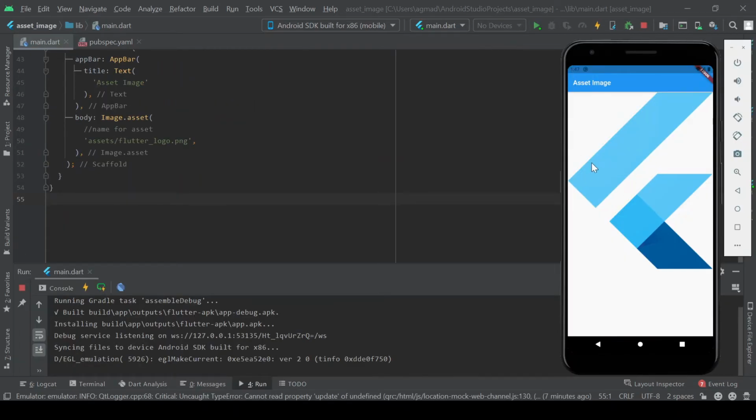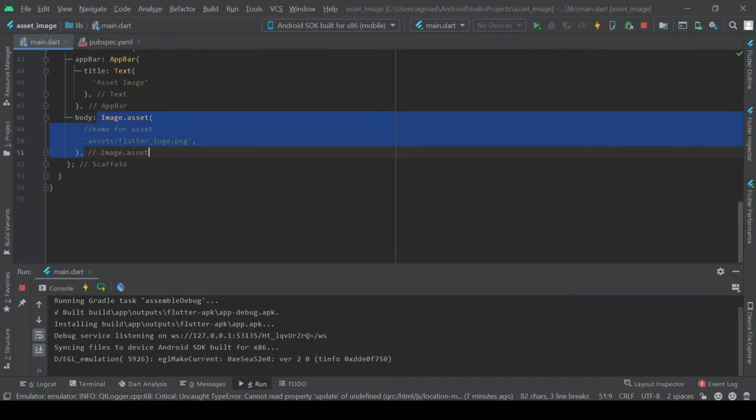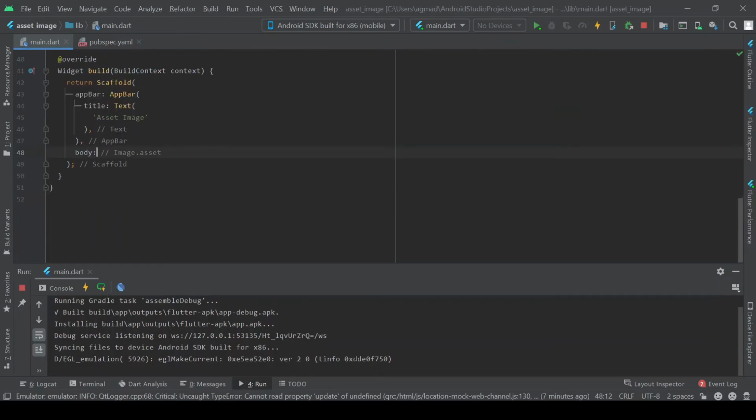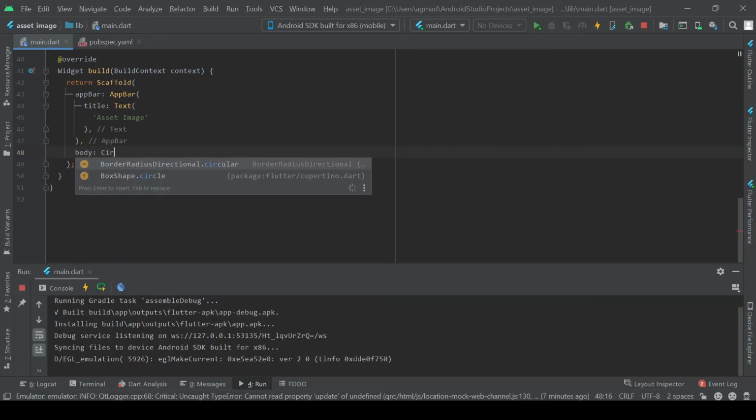So now you can see that our app has loaded and we have the Flutter logo in the middle of the screen and our app bar with title asset image. So to actually use the AssetImage, not Image.asset, we're going to use a different widget, and this is going to be a circle avatar.